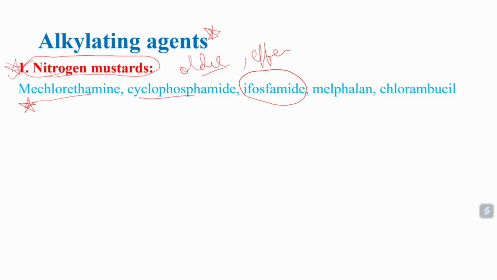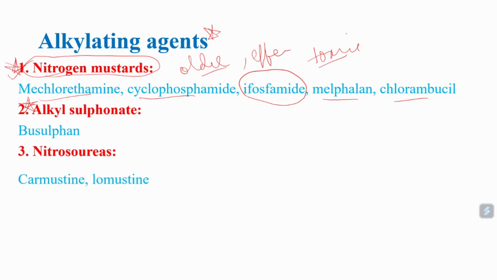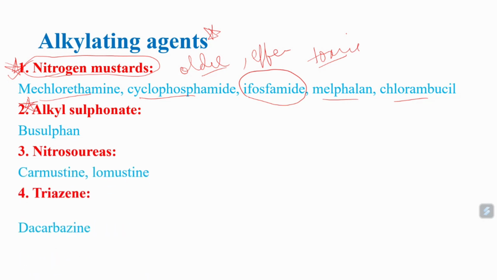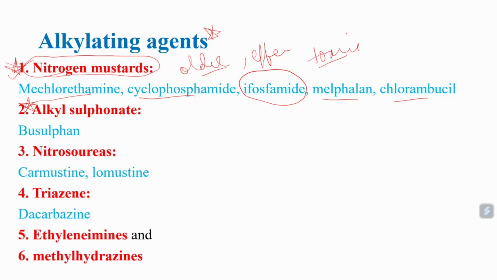Nitrogen mustards are very effective drugs, and these are older drugs. However, they are very toxic. They are used in hospitals. Melphalan is another drug, and chlorambucil. All these drugs we'll try to discuss. And we have alkyl sulfonates. All these are alkylating agents: busulfan, and in nitrosoureas we have carmustine, lomustine, and triazines. In triazines we have dacarbazine. You should try to remember all these drug names. We'll discuss ethylamines and methylhydrazines in next sessions. So these are different alkylating agents.